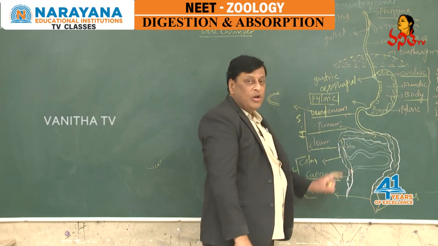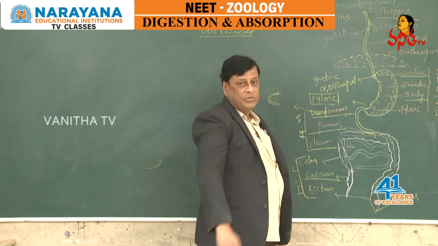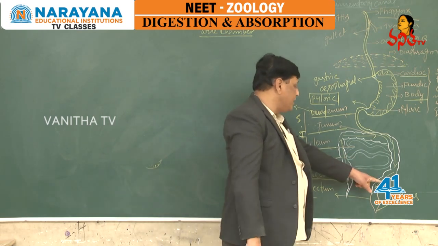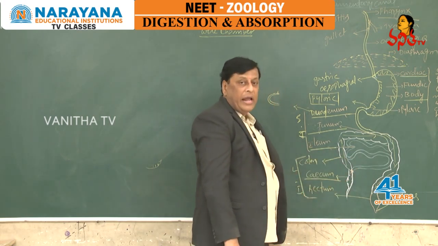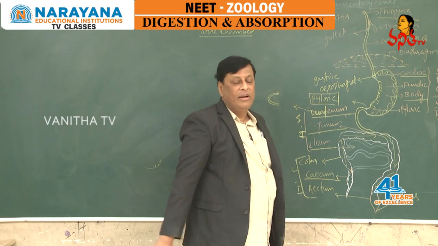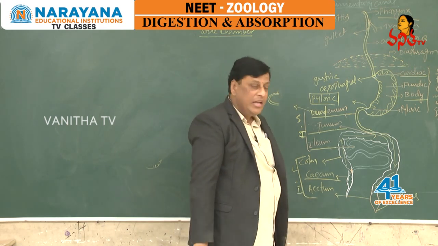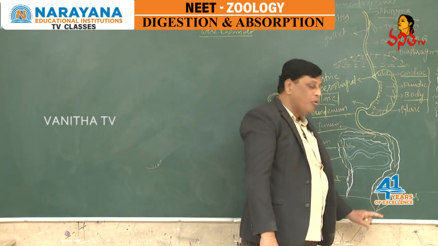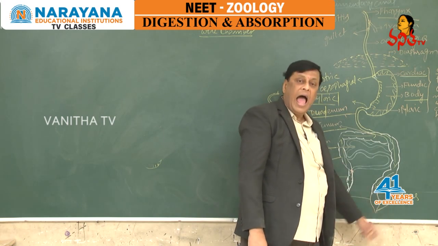This colon has no significant role in absorption. After that, the colon opens into the rectum. It is a wide oval-shaped structure. This rectum opens out through an opening called the anus.